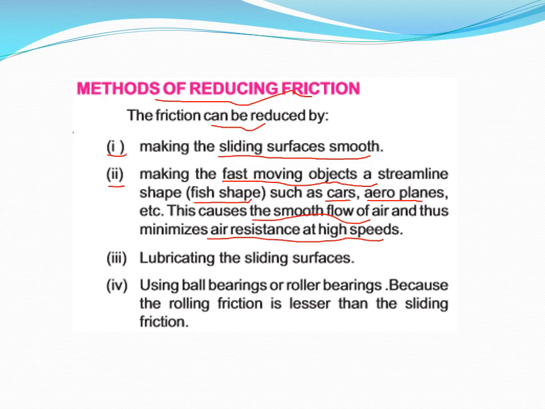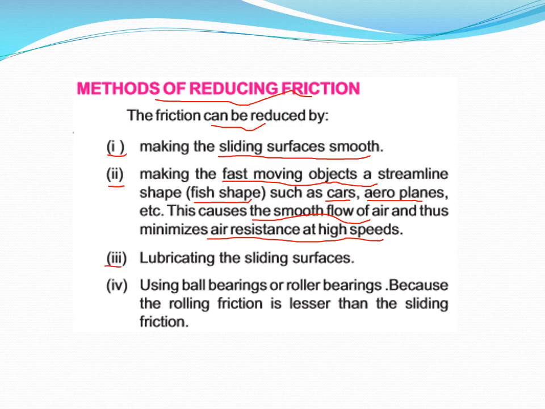Their front surfaces are streamlined, meaning fish shape, oblong shape, so that they experience minimum force. So this is another way to reduce friction.